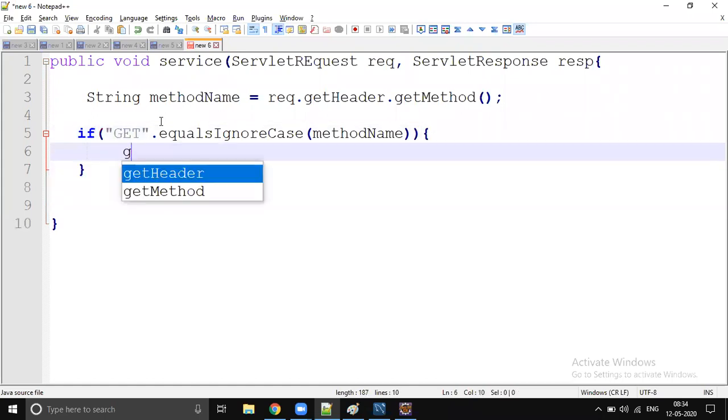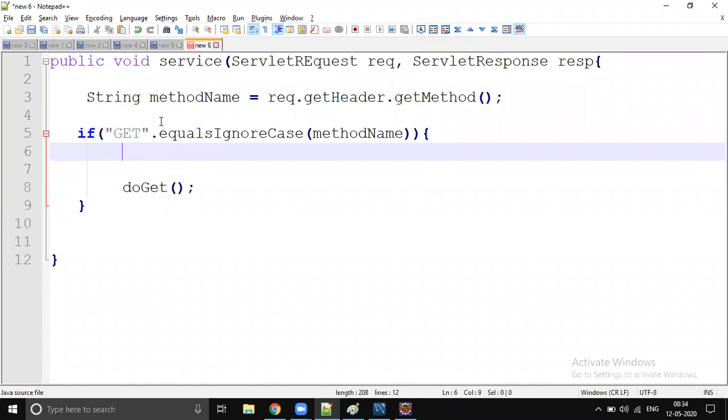But before calling the doGet method, the doGet method signature is a little different. The ServletRequest will be converted into HttpServletRequest, so it is just a simple typecast.